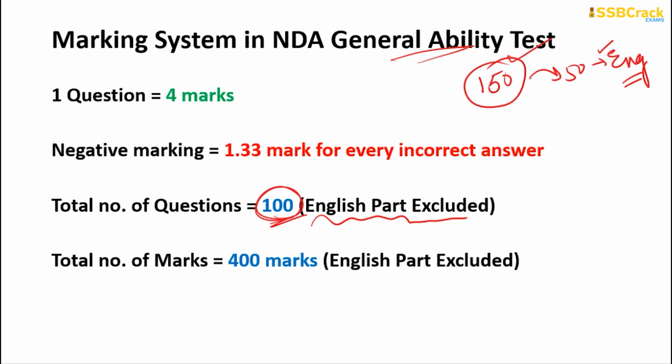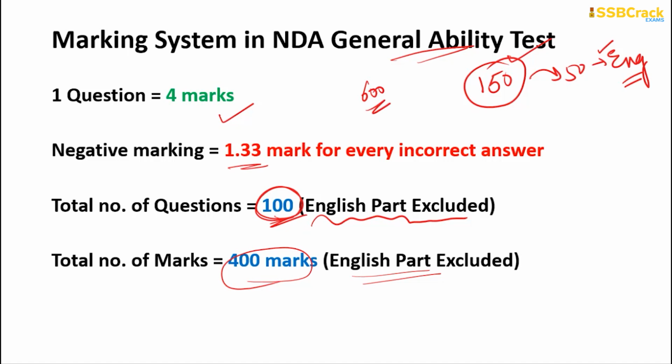Each question in the NDA examination carries 4 marks, and you will have a negative marking of 1.33 for every incorrect answer. For every correct answer you add +4, and for every incorrect answer you do -1.33. The total number of marks is 400 if you are excluding the English part. Because I am discussing only the 100 questions, the total marks will be 400. If I were discussing the complete 150, then the whole paper would carry 600 marks, which should be taken into consideration.